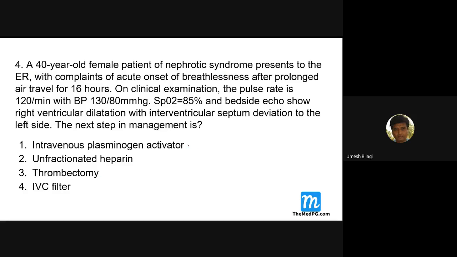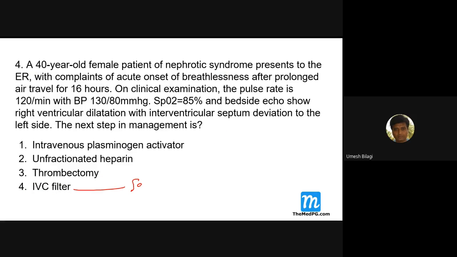See, sir, in severe cases this is definitely the thrombolytic. Intravenous plasminogen activator means thrombolytic drugs only. Thrombolytic drugs like Alteplase and all those things activate this. Unfractionated heparin is an anticoagulant. Thrombectomy is mechanical removal. IVC filter is basically to what? It is secondary prevention.